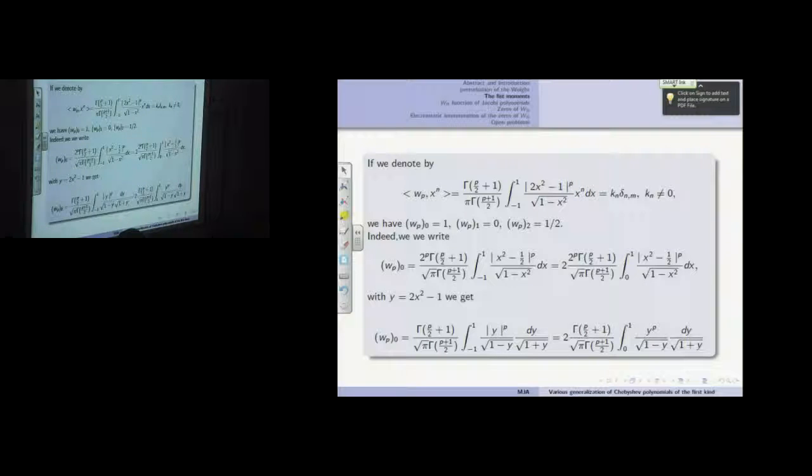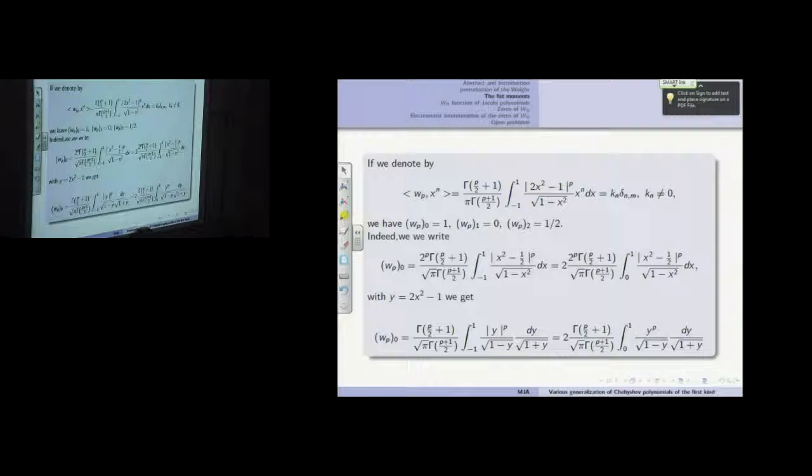I wrote in my paper WP2 equals 1 over 2, and the referee asked me to do the proof. Prove it. They didn't accept this. So that's why I am writing here just a little proof. Indeed, we write that this is WP. We do some transformation here. You will see why, because I will speak about the problem later. And all this doesn't work.